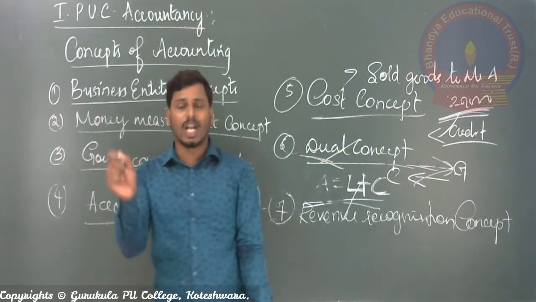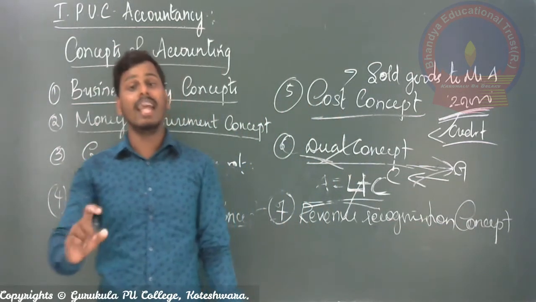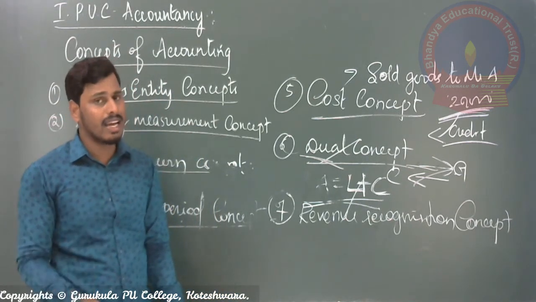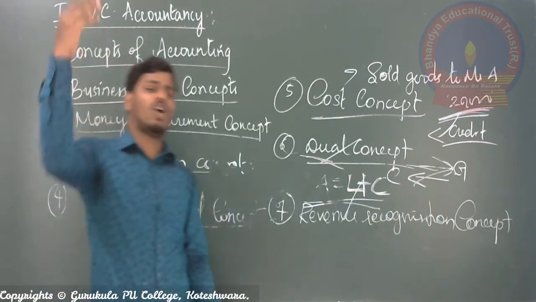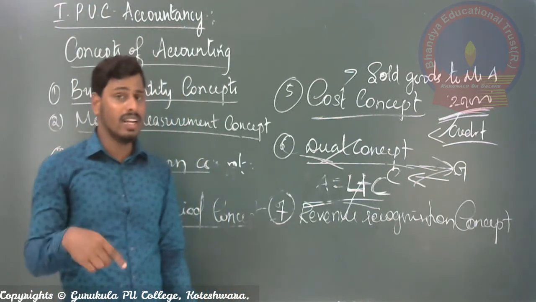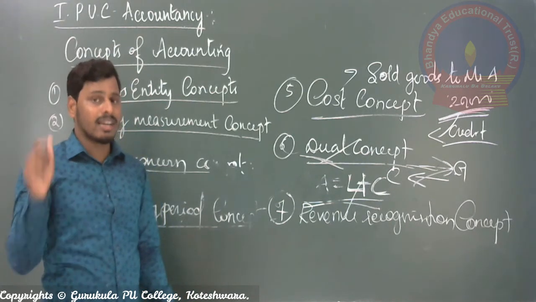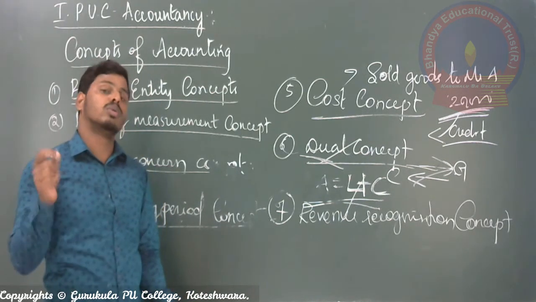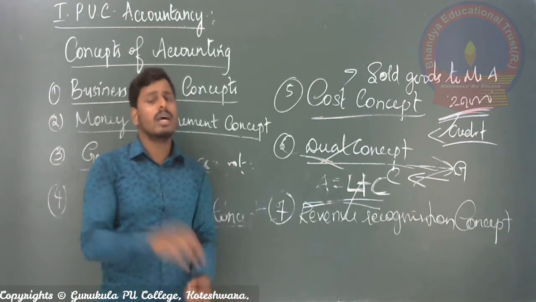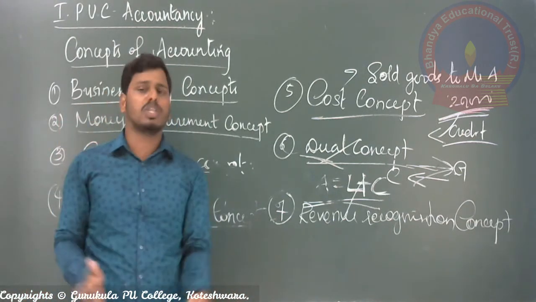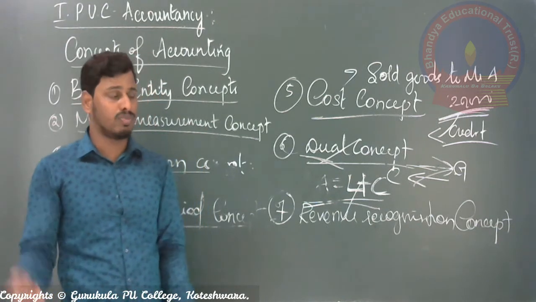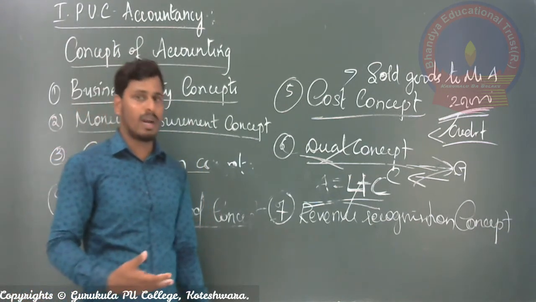You have to record in the books of account as if you have already received the amount. Practically, you may receive the money exactly after 15 days or 1 month, but you have to consider and treat the amount as already received and record it in the books of account. But on the other side, you must also keep in mind that you have to receive the money after 15 days or 1 month.